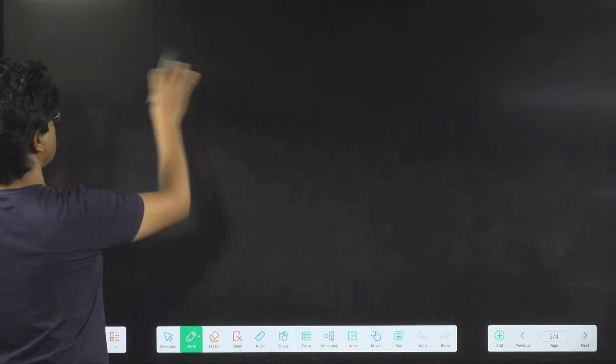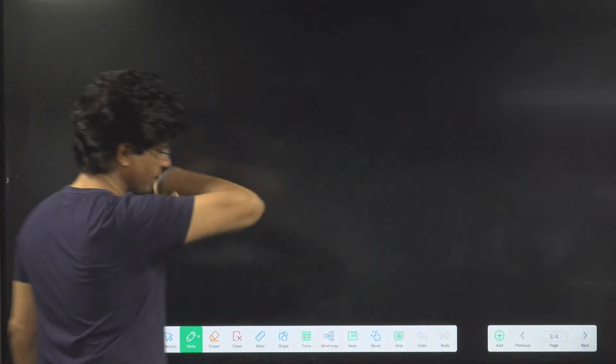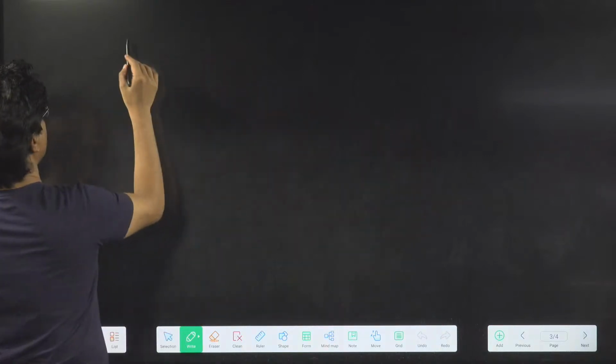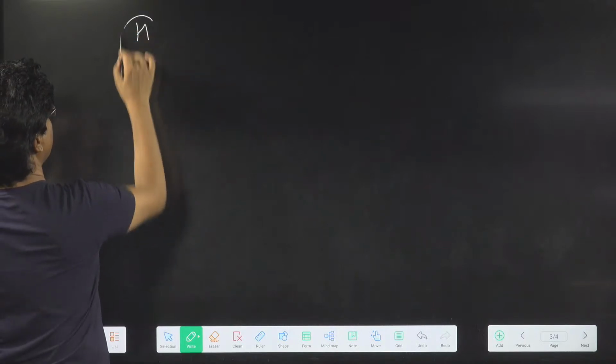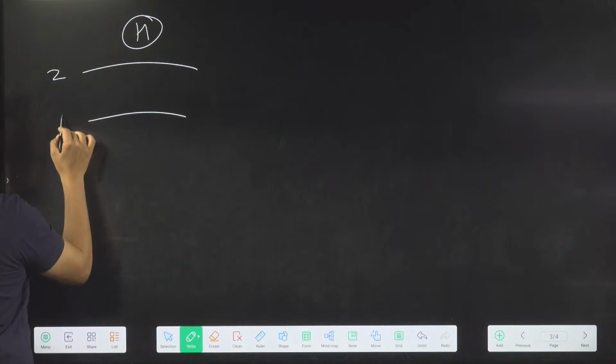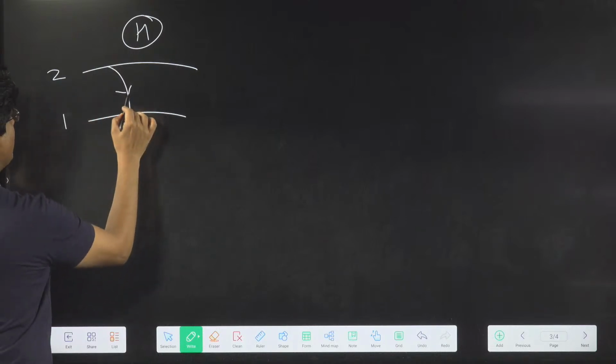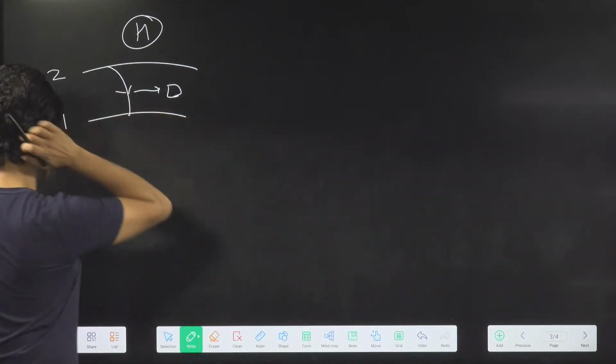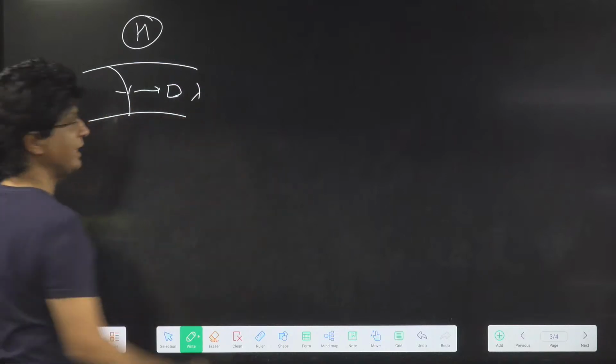Look here, please come over here. This is important. In hydrogen atom, when an electron jumps from orbit number 2 to orbit number 1, it will emit a photon of wavelength say lambda.